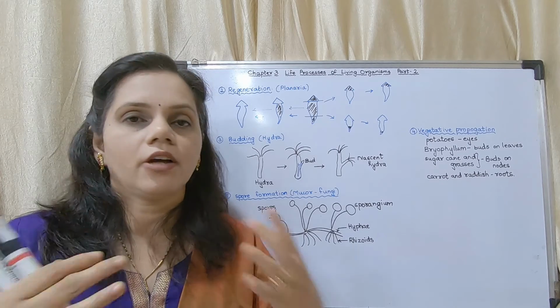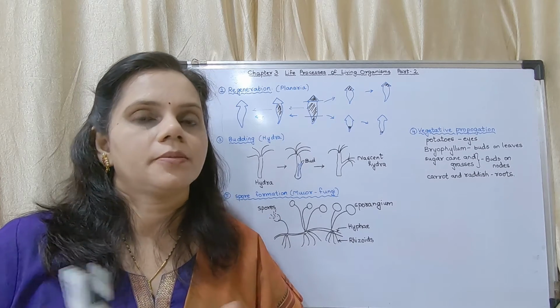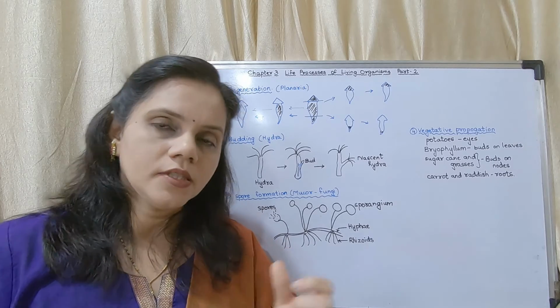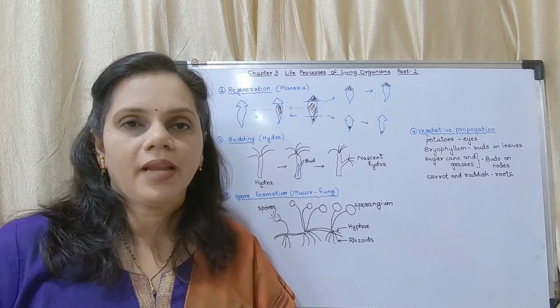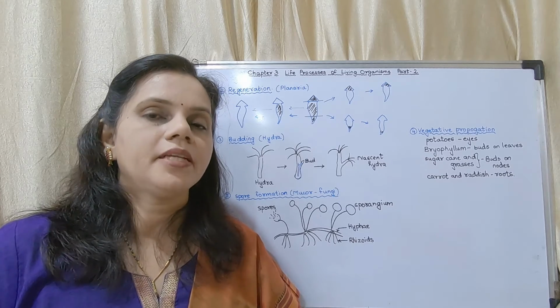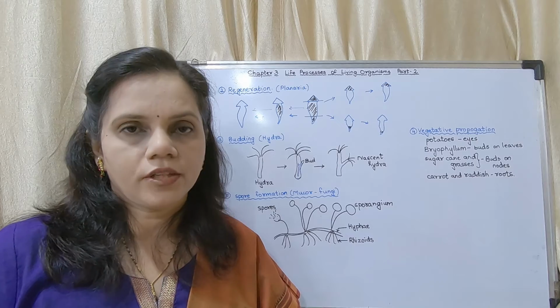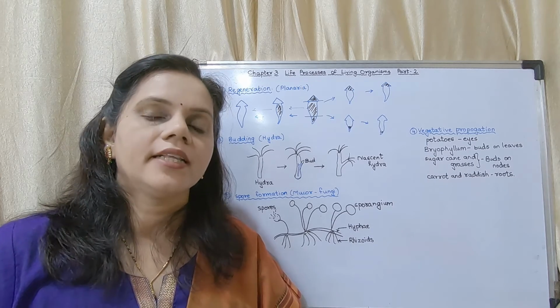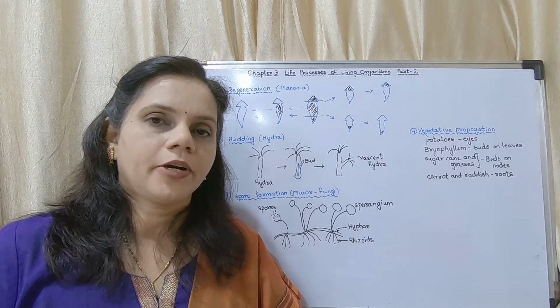Somatic cells are present all over the body. Germ cells are present in the reproductive system. Similarly, in case of plants, the vegetative cells undergo reproduction. That means if you plant that part of the plant body, it could develop into a new plant. That is called vegetative reproduction.